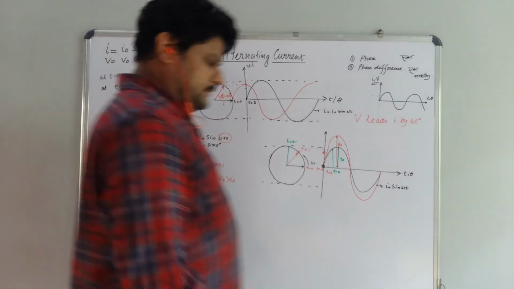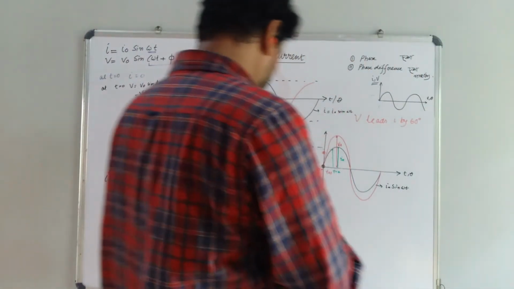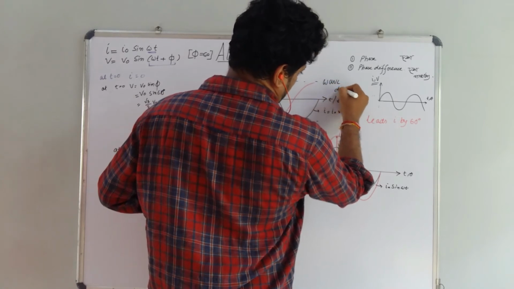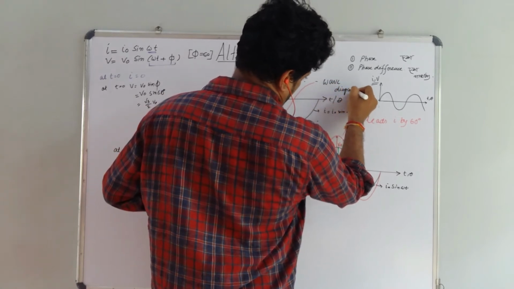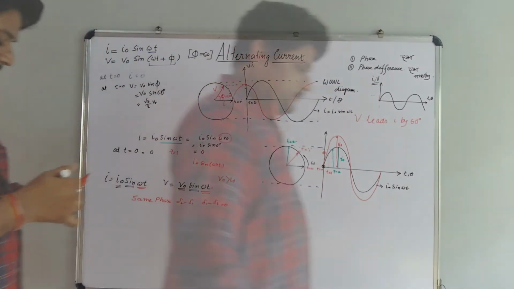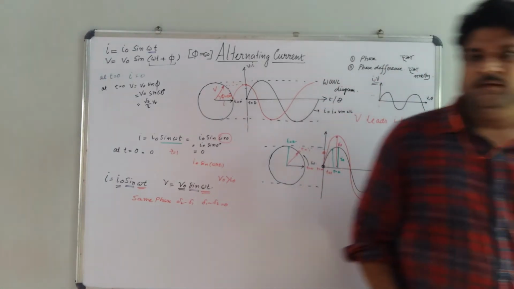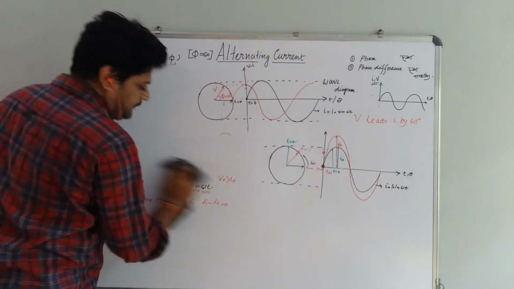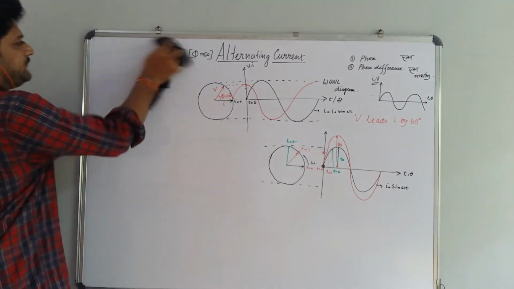That's why it is called the wave diagram. Okay, wave diagram. So we can define the state of any alternating quantity by a wave diagram.